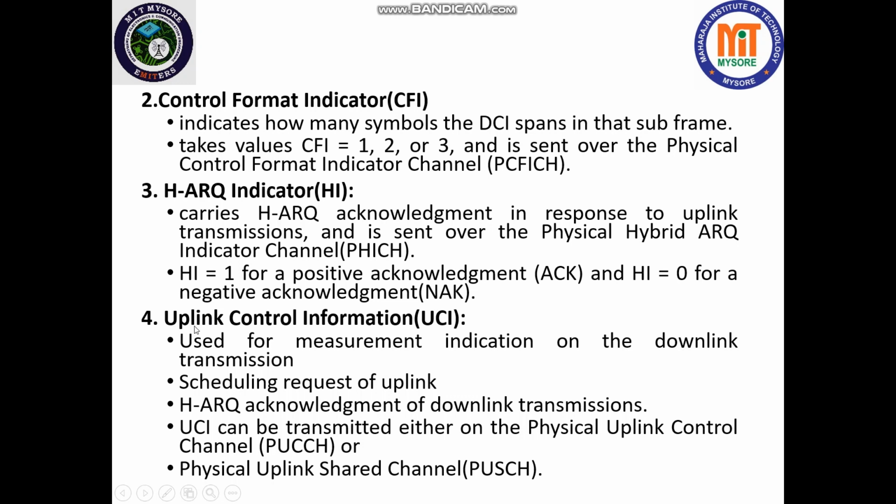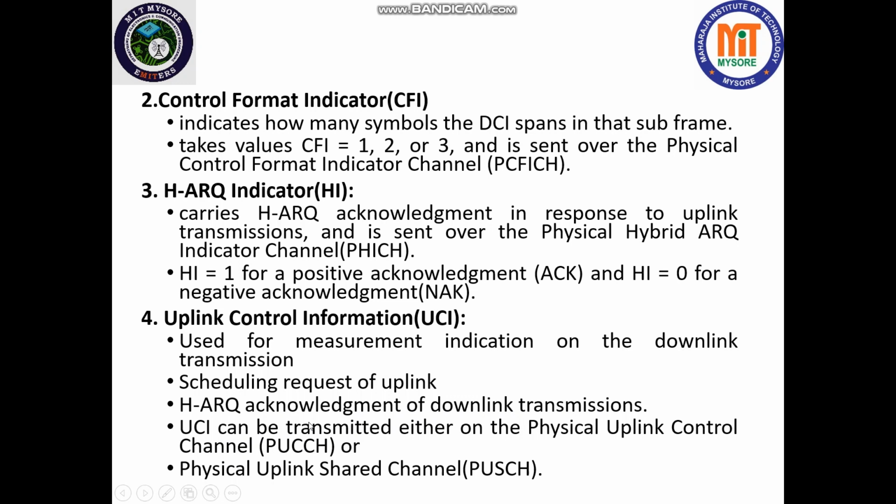Okay, and the next one is uplink control information, UCI. It is used for measurement indication on the downlink transmission. Next is scheduling request of uplink, and HARQ acknowledgement of downlink transmissions.